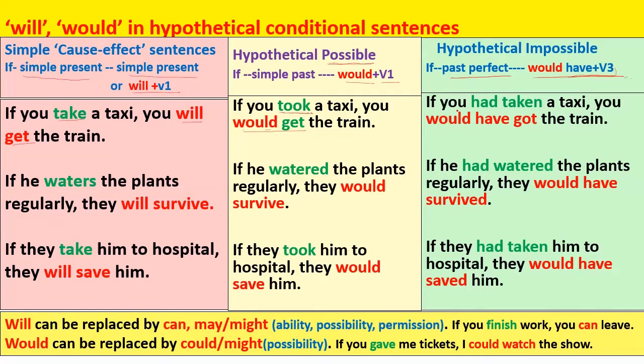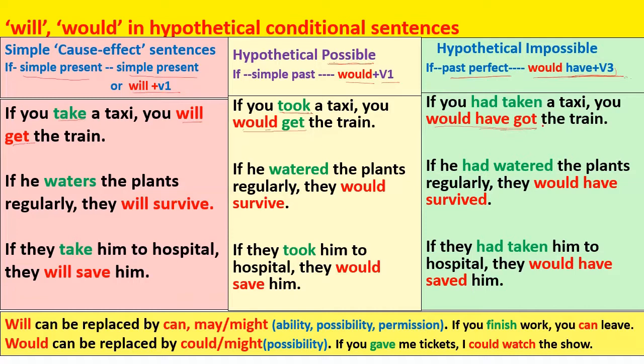Now, let us see what happens in the third group sentence. If we change the structure of this sentence to third group, then it will be: if you had taken, past perfect, if you had taken a taxi, you would have got the train. So if you had taken a taxi, this is past perfect tense, and you would have got the train. This is also perfect tense, have got.